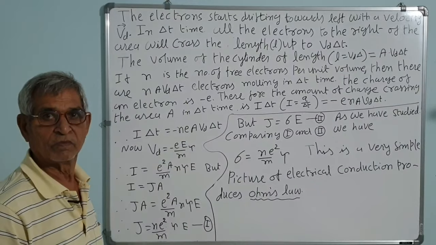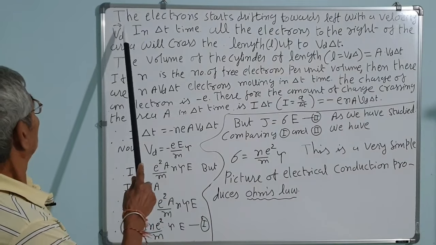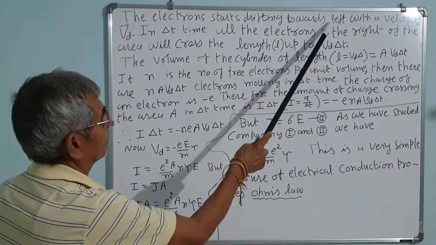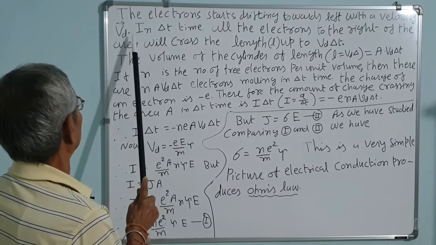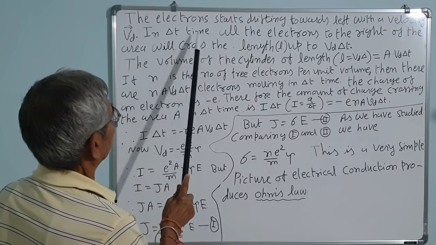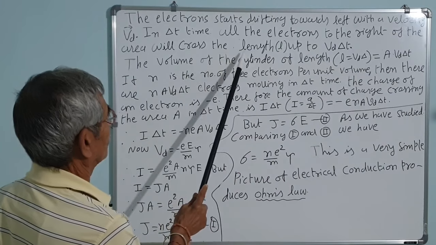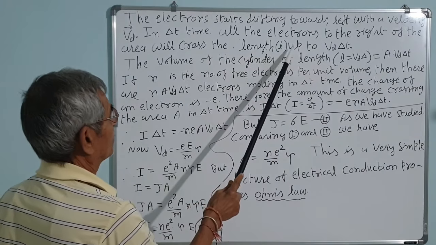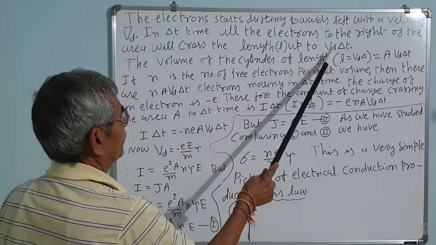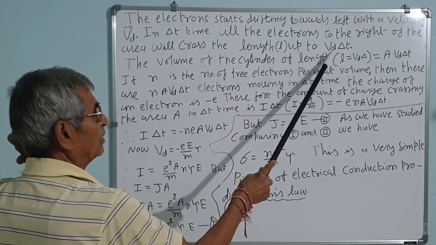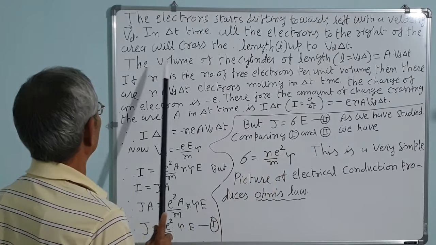When the electric field is applied, the electrons start drifting towards the left with a drift velocity Vd. In delta t time, all the electrons to the right of the area will cross a length equal to Vd into delta t. Vd is the velocity, so the length covered in unit time is Vd; so in delta t time, it is Vd into delta t.